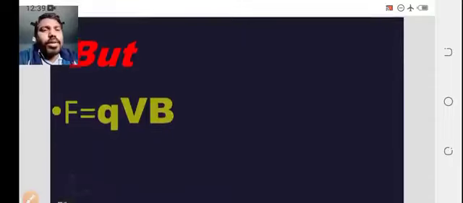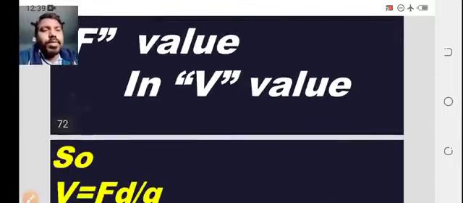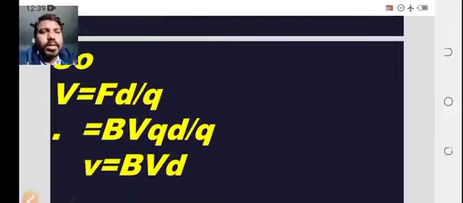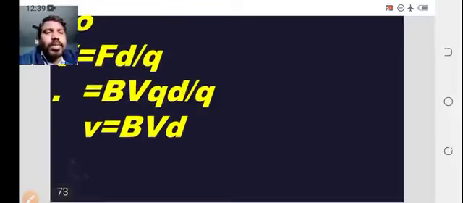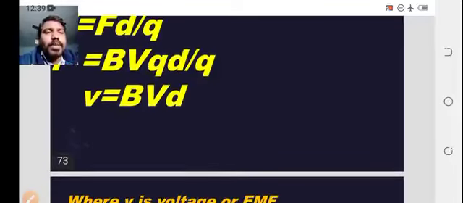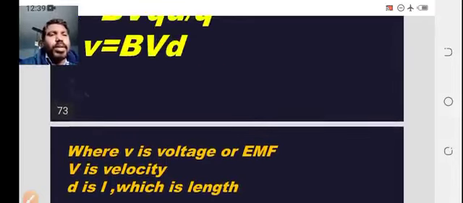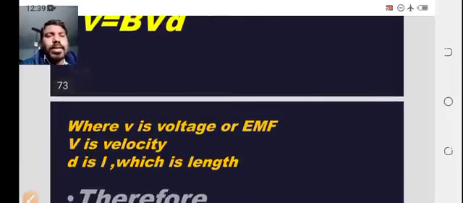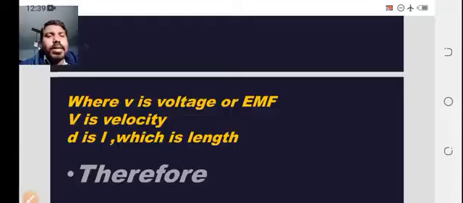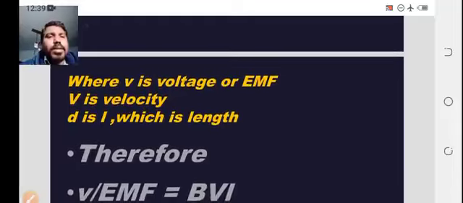From the Lorentz concept, F equal to QVB. Substituting the value of F, V equal to FD by Q, where F is BVQ, and simplifying, V equal to BVD, where small v is the induced EMF or voltage, capital V is the velocity, and D is the distance or displacement, which is L, the length.